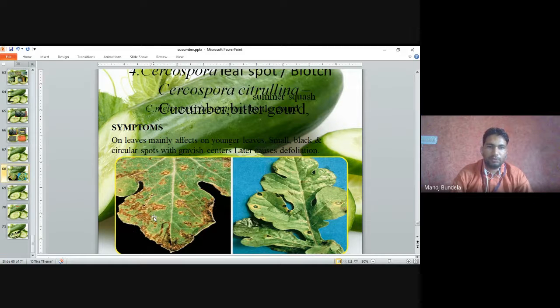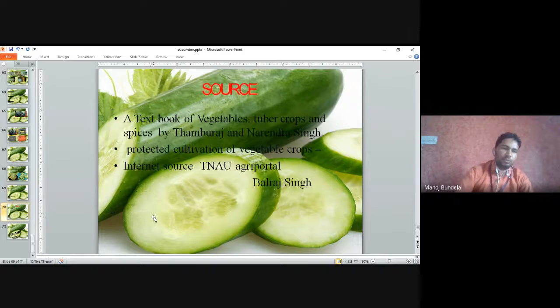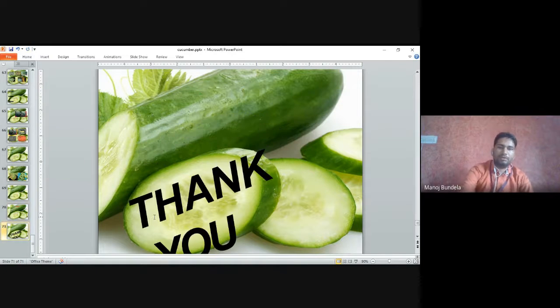Cercospora leaf spot. On the leaves, young and small, black and circular spots with a greyish center appear, and defoliation occurs. Management: cultural methods like proper plant nutrition, burning of diseased vines, and crop rotation. For chemicals, we can use zineb 0.2%. So this is all about the cucumber. Thank you all.